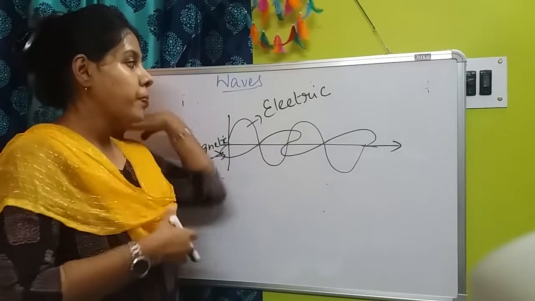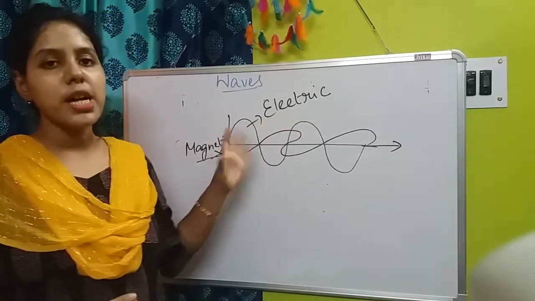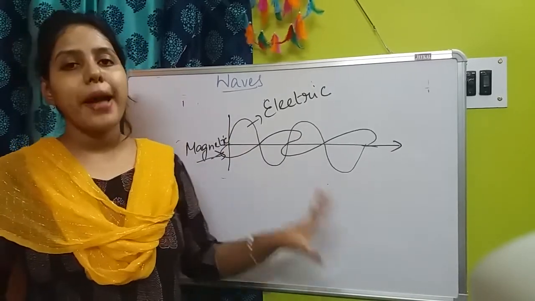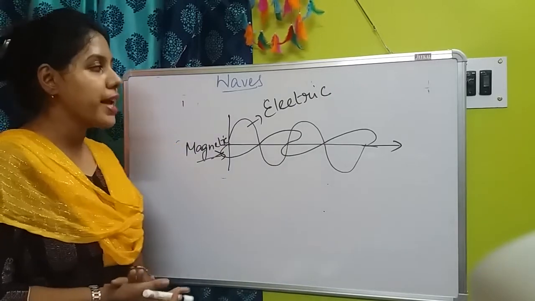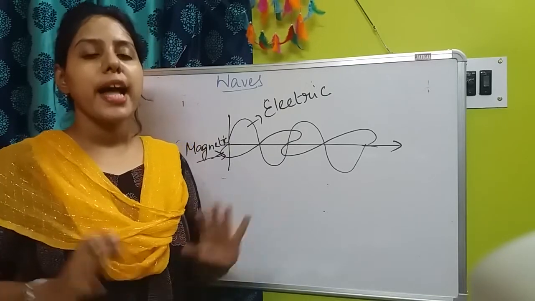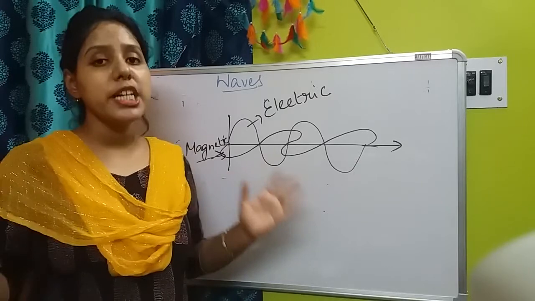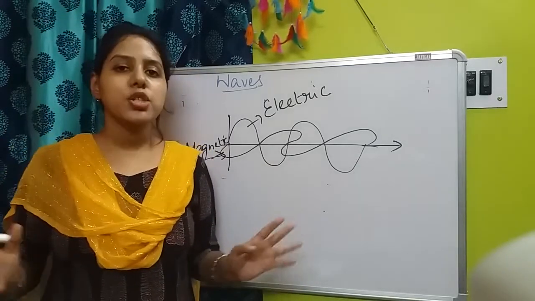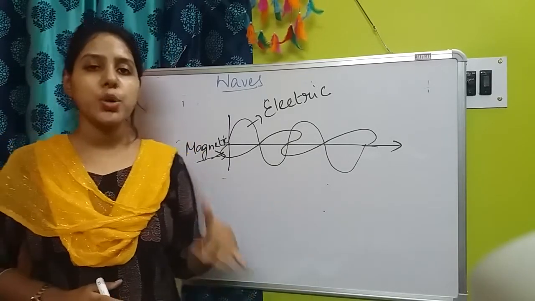And due to the assimilation of both electric field and magnetic field, this type of radiation obtained is known as electromagnetic radiation. Clear? Next one, point number 3, that electromagnetic radiations do not require any space for their propagation. They do not require any medium, okay. Any medium like air, water, any medium is not required by electromagnetic radiations to propagate or to travel.